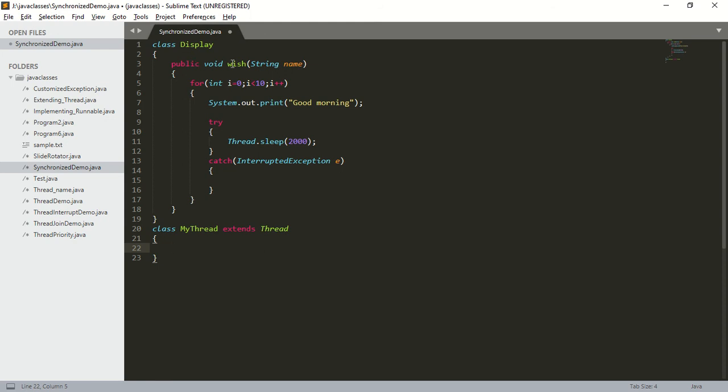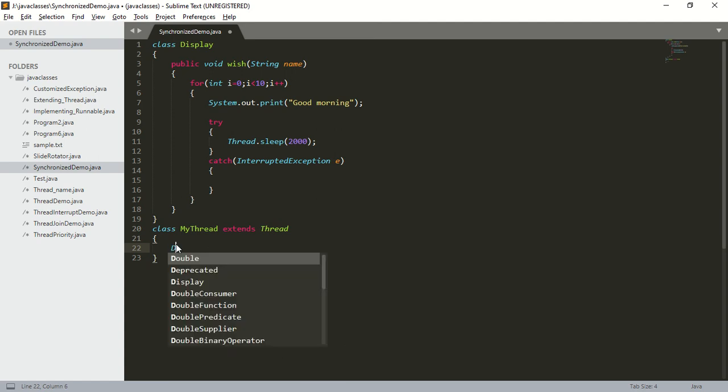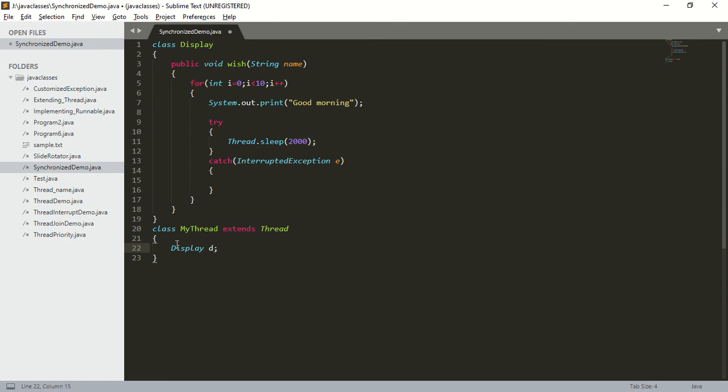The wish method is an instance method, right? To call an instance method, what should we require? We should require an object of that class. So I'm going to create Display d. First I'm going to create a reference. Okay, Display d. Next, what do we want? We want the name of a person. So String name.